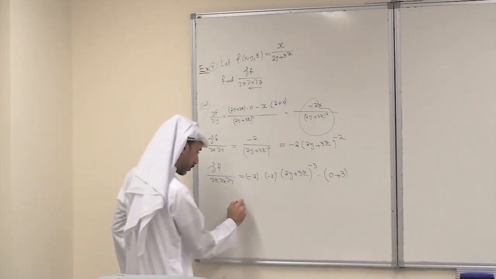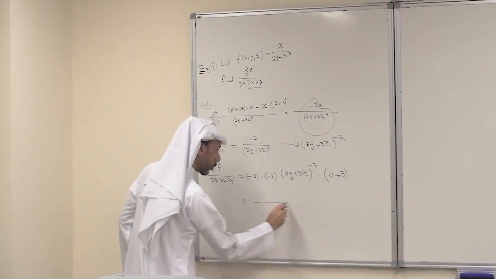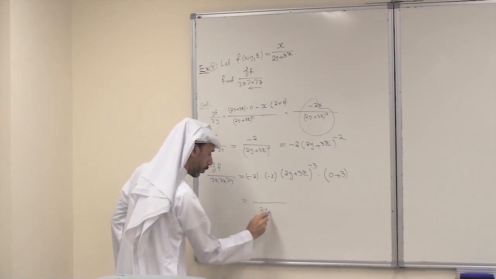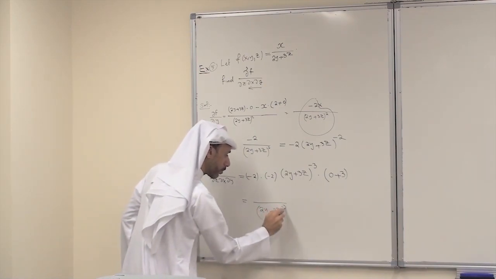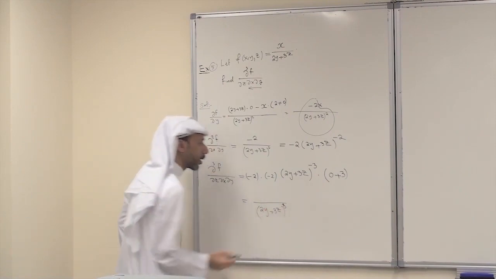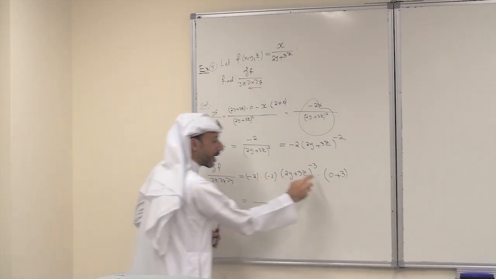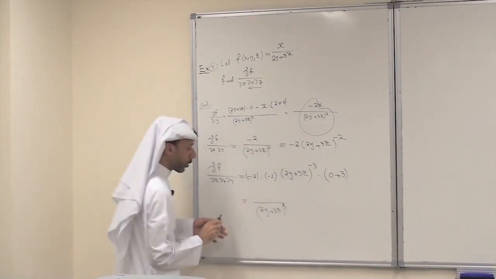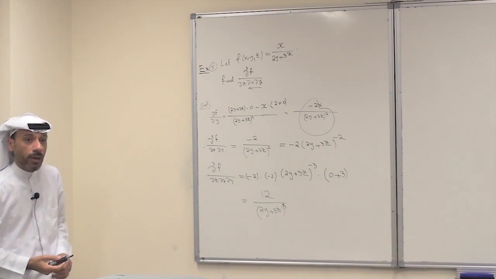Simplify. Bring this to the denominator, so this becomes 2y plus 3z to the power 3. What remains? We have minus 2 times minus 2 times 3, 3 times 4, 12. So this is the required answer.